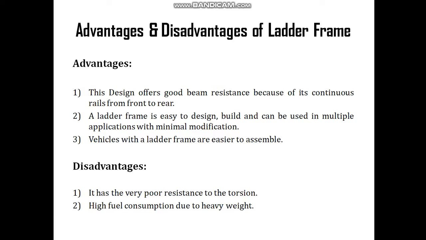Okay, and now coming to the disadvantages of this ladder frame, it has very poor resistance to torsion. I have already mentioned that it has very poor resistance to torsion because there is a tendency of torsion which occurs onto this frame. So that's why we are using lots of cross members which connect the two parallel beams or rails or channels.